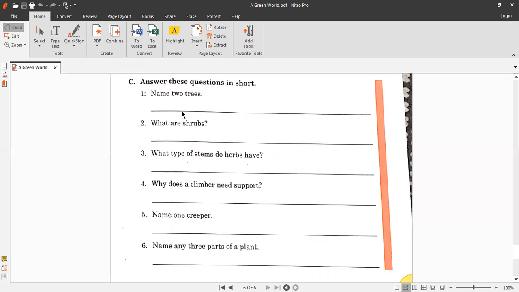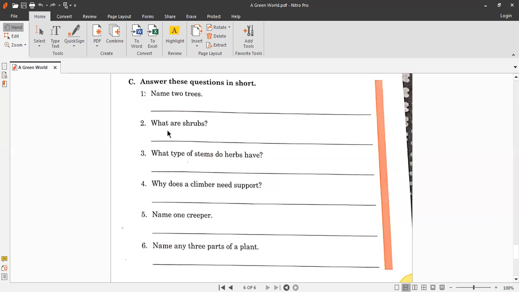For example, the easy trees are mango and coconut tree. Okay, you can write mango tree and coconut tree. So M-A-N-G-O, should be capital, mango, tree, T-R-E-E, tree, and then you will write coconut tree, C-O-C-O-N-U-T, T-R-E-E, tree, coconut tree. Okay, so the first initial letter M of mango should be the capital only.